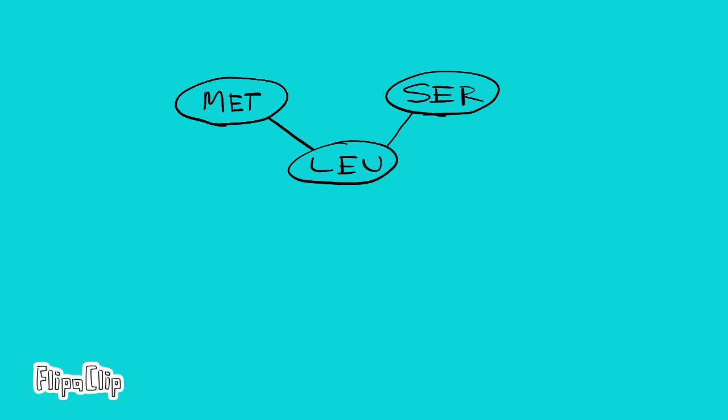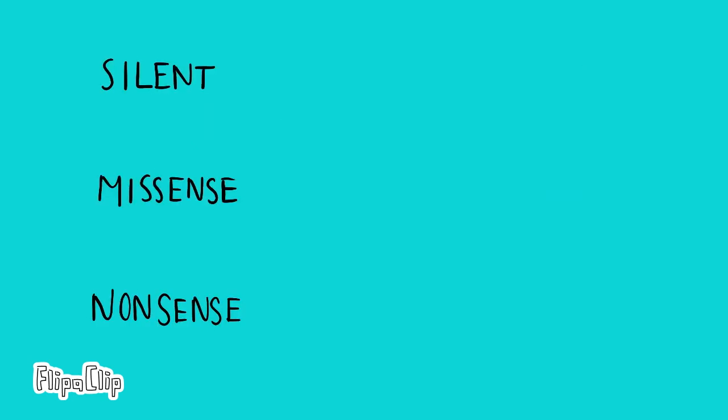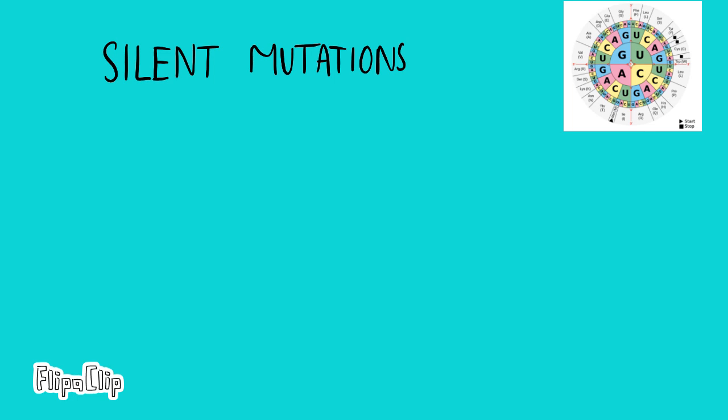Yay! Now let's talk about how protein synthesis can go wrong, specifically when we have a point mutation. The effect of point mutations can vary depending on which nucleotide is affected. There are 3 potential effects of point mutations, specifically silent, missense, and nonsense mutations. Silent mutations are when a point mutation in the DNA strand coincidentally leads to the creation of the exact same amino acid, meaning there is no effect on the protein structure or function, hence why it is called a silent